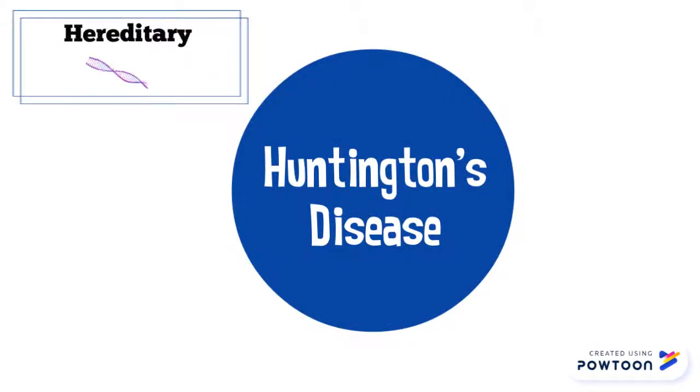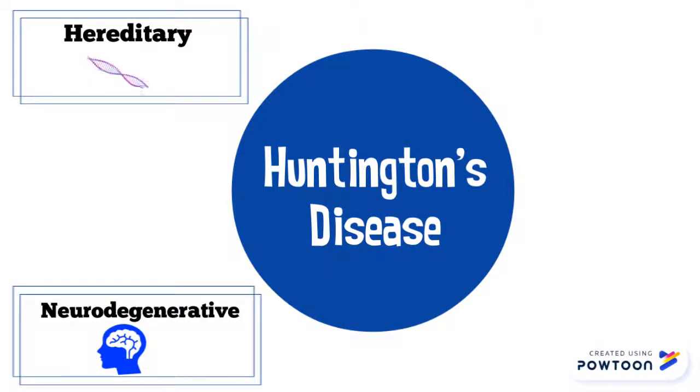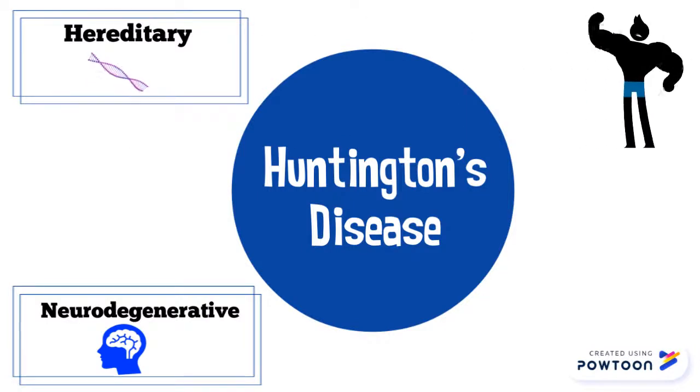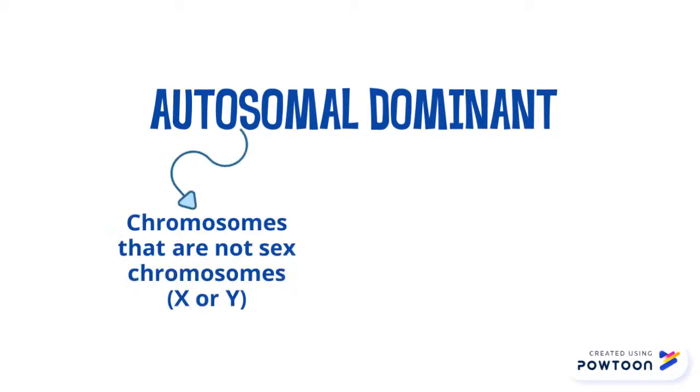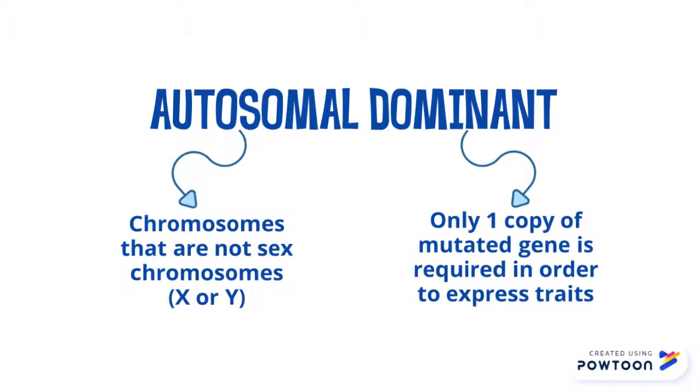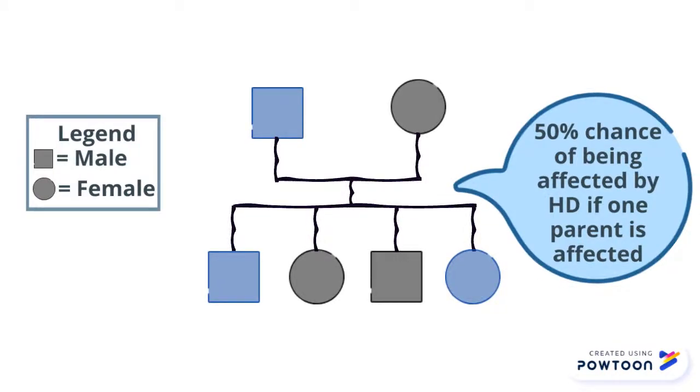Huntington's disease is a hereditary neurodegenerative disease that affects three aspects: physical, emotional, and cognition. This is an autosomal dominant disease that affects your chromosomes that are not your sex chromosomes and only needs one copy of the mutated gene in order to express its traits. Due to this, there's a 50% chance of being affected by HD if one of your parents is affected.